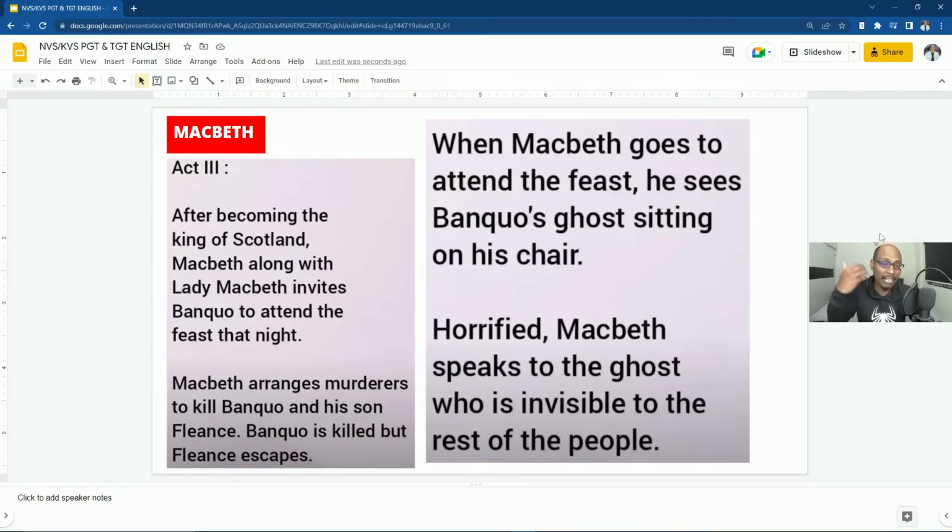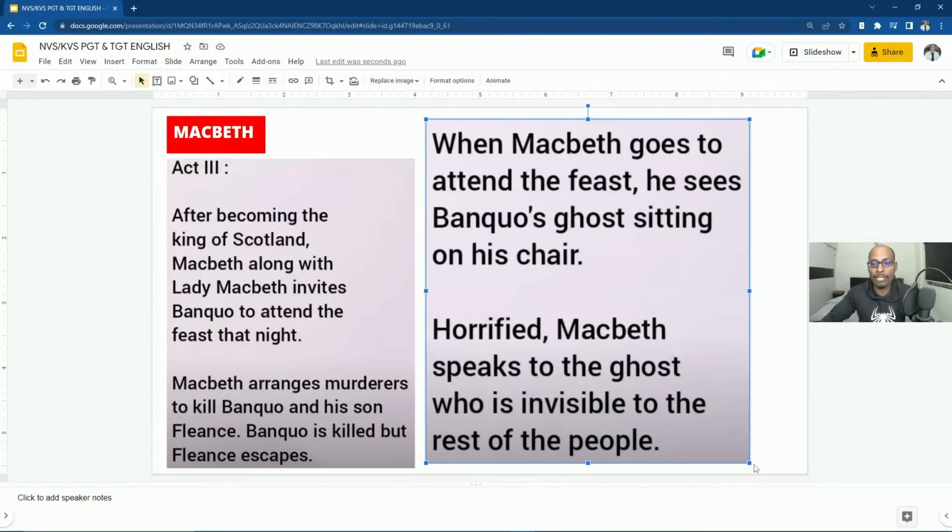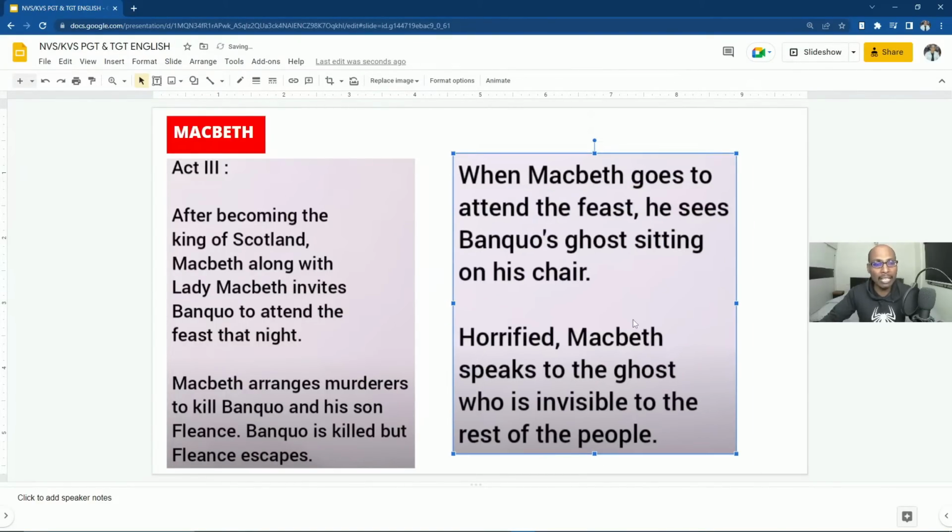But he has the doubt, okay, I may become the king of Scotland, but the future generations are from Duncan's family. So he wanted to kill even Duncan's line. After becoming the king of Scotland, Macbeth along with Lady Macbeth invites Banquo to attend the feast that night. So he wants to even murder him? Macbeth arranges murderers to kill Banquo and his son Fleance, but Banquo is killed, while his son Fleance escapes. So when he killed Banquo successfully, he wanted to kill his son too.